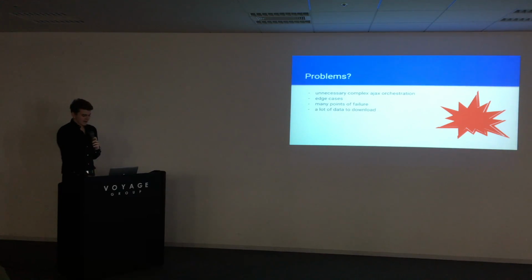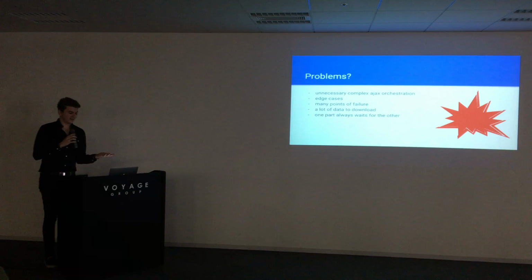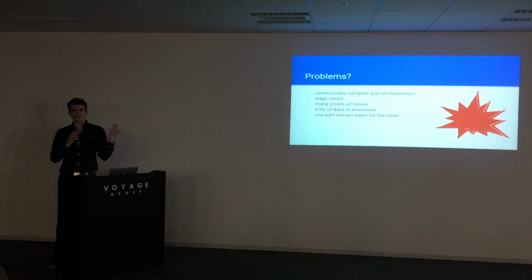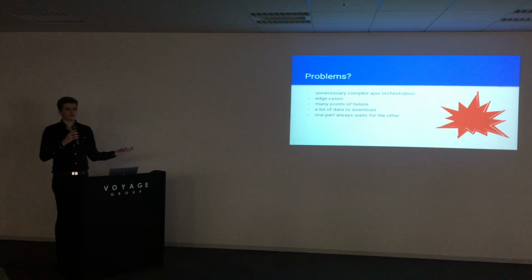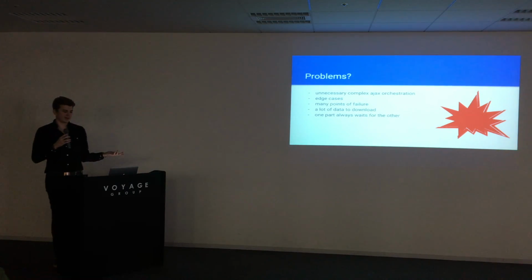Another thing is that one part always waits for the other. What I mean by that is, imagine, for example, we want a photo inside the user profile. We have to go talk to the server people and say, hey, inside this API endpoint, we now want a photo. So even though we already have it kind of finished in our app, we have to wait until the new version of the API is deployed.